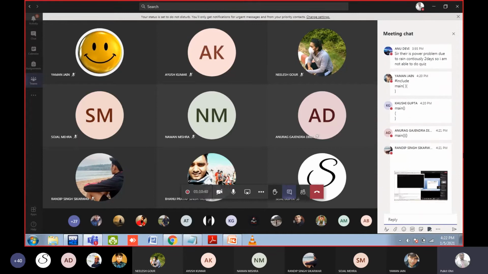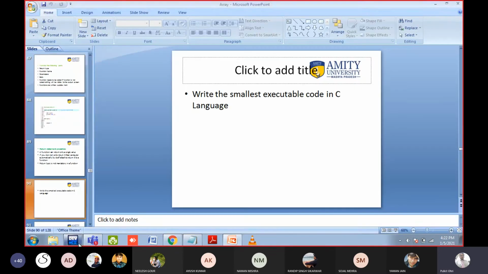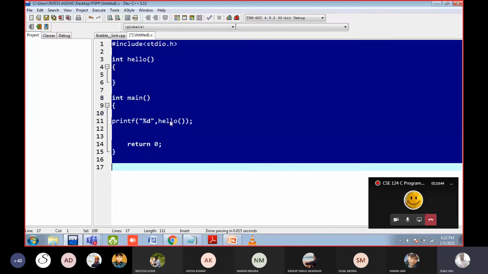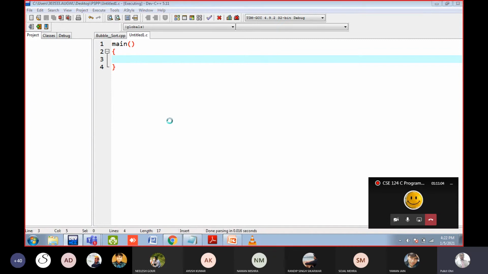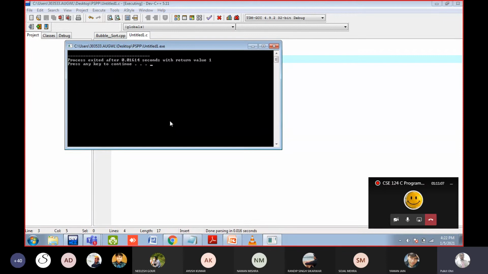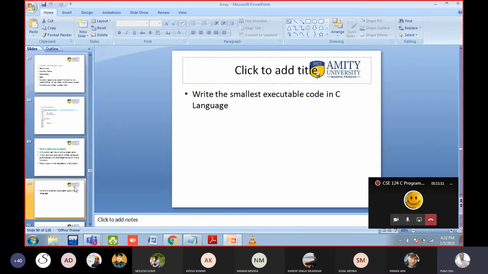So what is the shortest code? It is simply this. Do not write any header file. Just write this. You know what is the meaning of executable code? It means the code should run. So you should have a main function if you want to run the code. Yes or no? But do not include the header file because you do not want to print anything. So this is the smallest code. Simple. Sometimes this question can be asked by an interviewer or by someone. So this is the smallest executable code. Okay. Simple question.